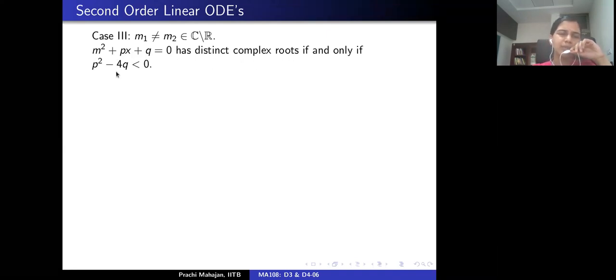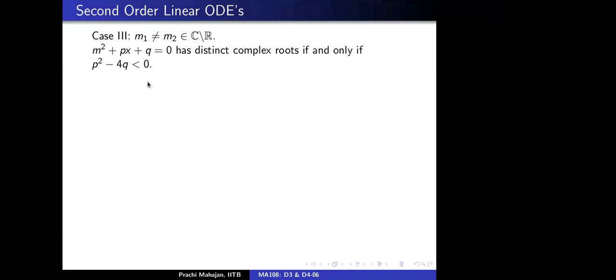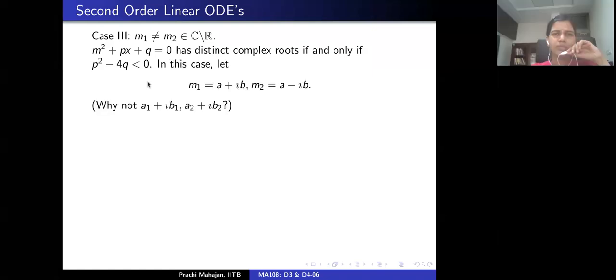This is a possibility only if p square minus 4q is strictly negative. In this case, the roots of the characteristic equation are complex conjugates of each other. Everybody agrees with me, right? So m1 must be of the form a plus iota b, and m2 must be the complex conjugate of m1, a minus iota b, for some a and b.